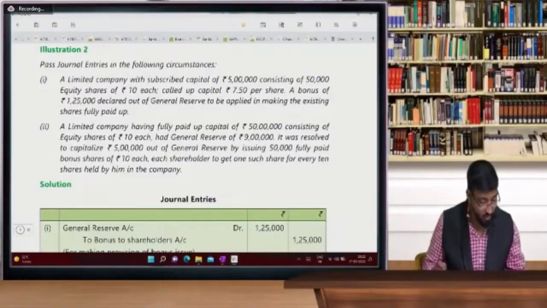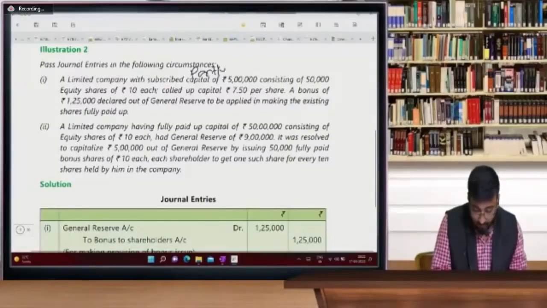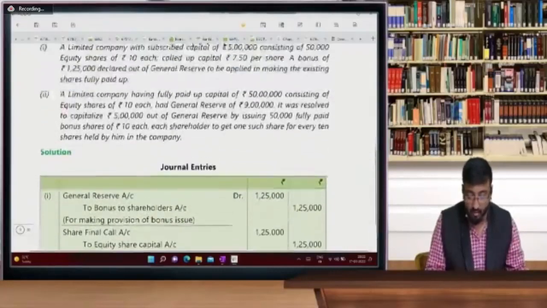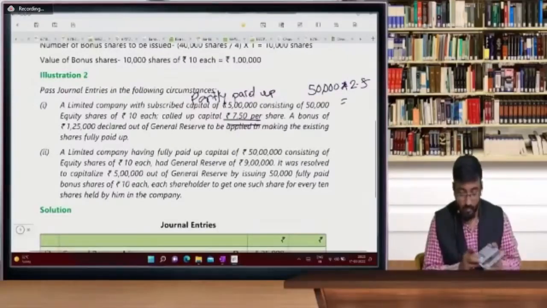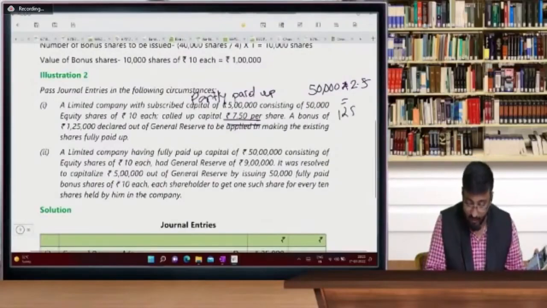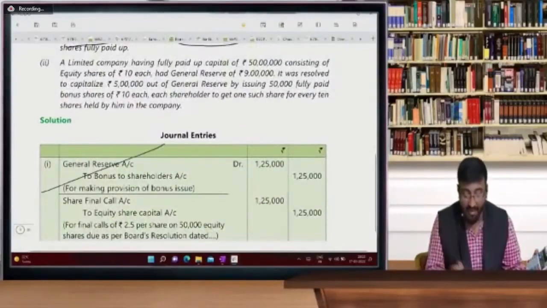So this is one: what are partly paid shares, sir? Shrinjali is saying, partly paid up shares, na beta. No, general reserve entries. So 2.5. So 50,000 into 2.5, beta, this is 1,25,000, na sir. And declared out of general reserve, so 1,20,000 general reserve to bonus. Yes. Share final call account.